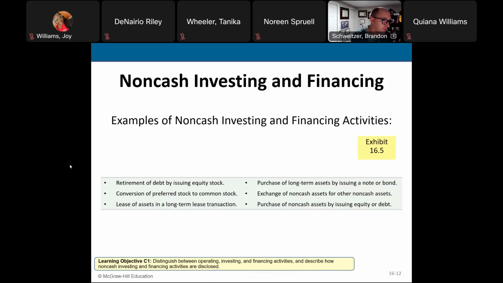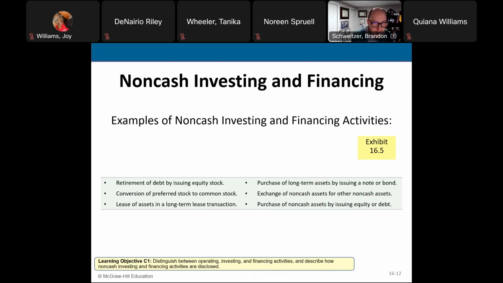Now, you may also see on the statement of cash flows what we call non-cash investing and financing activities. These are not very common, but they do occur. And it would include things like the retirement of debt by issuing stock. So I'm paying off a loan by issuing stock to the loan holder. I'm converting preferred stock into common stock. There's no cash changing hands there. It's just changing one form of equity to another. Leasing an asset or a long-term lease transaction, those are non-cash based.